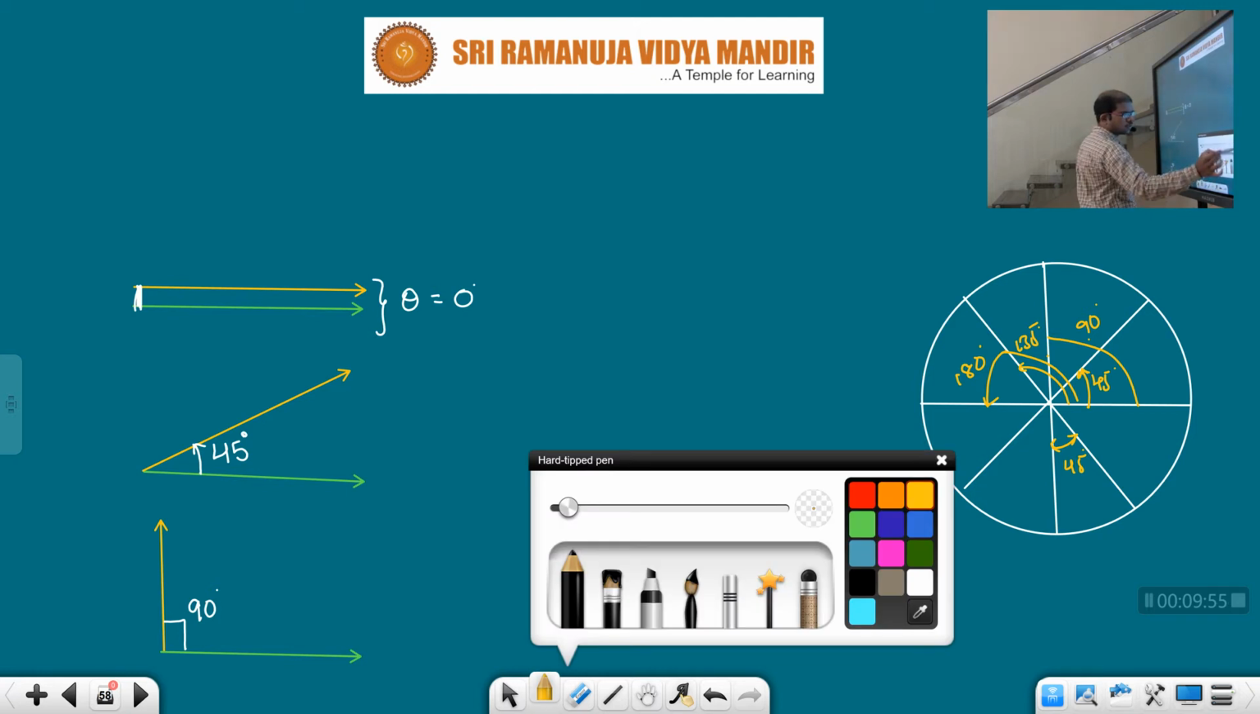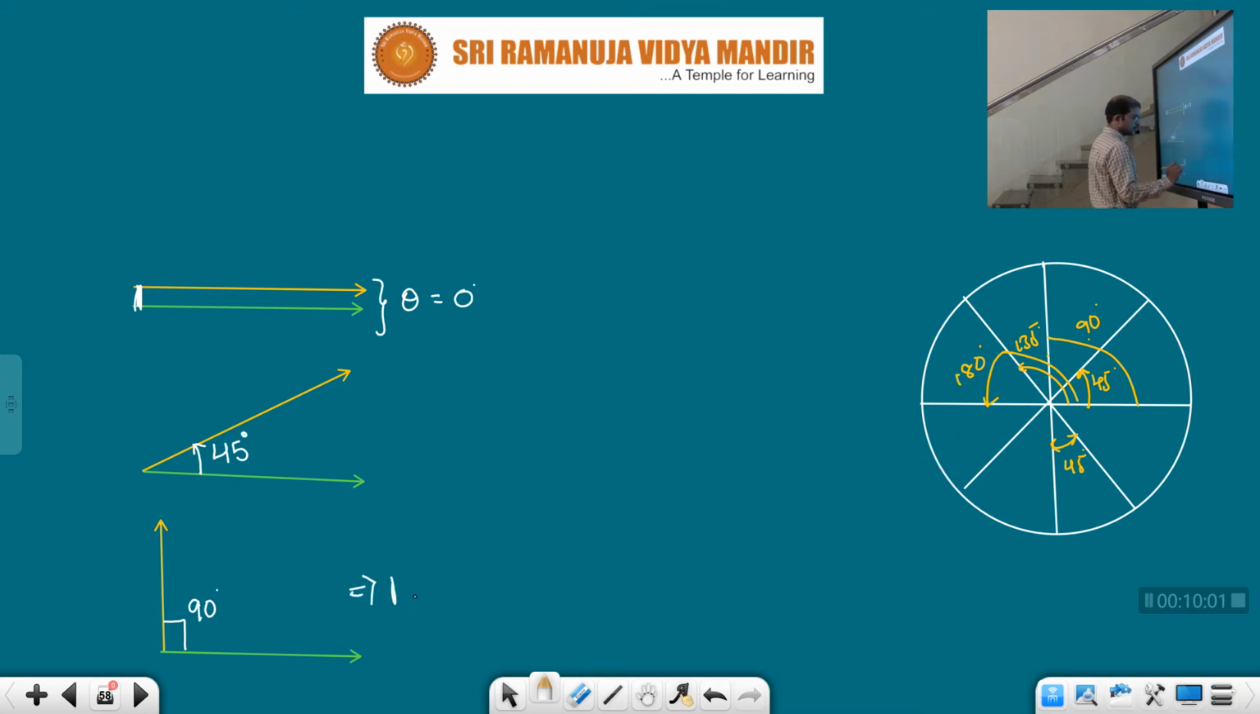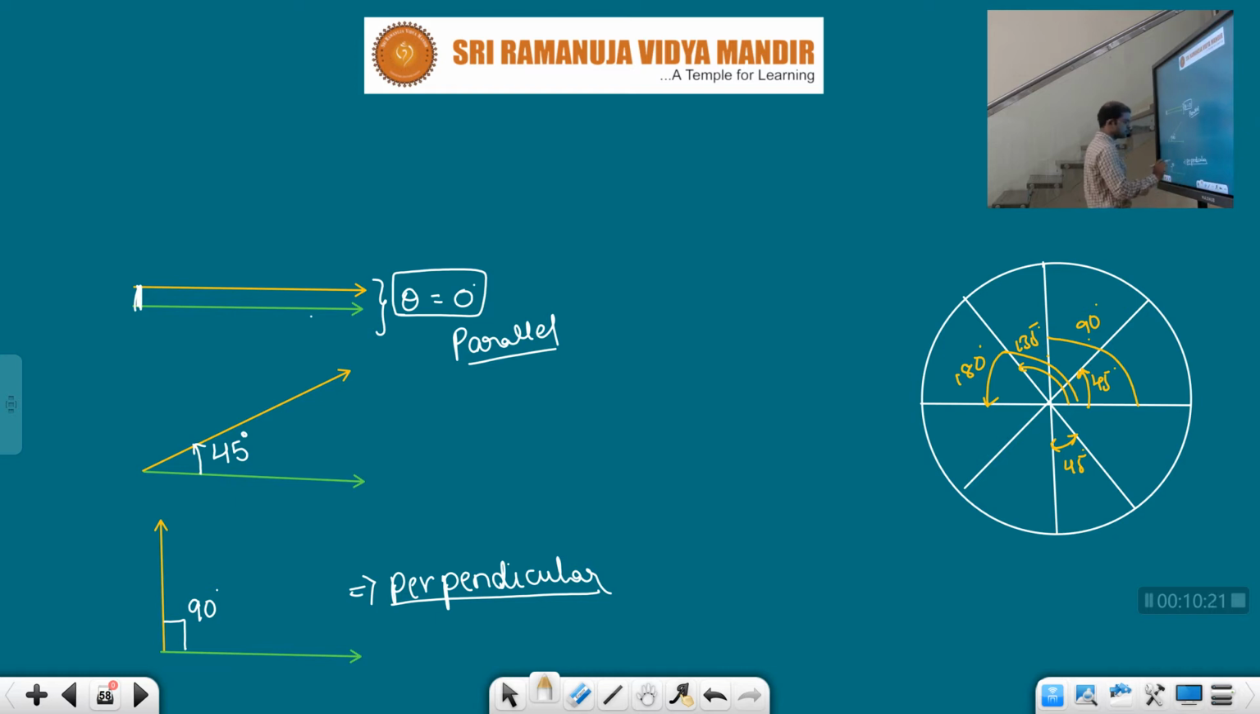So these two lines are what, children? Perpendicular. These two lines are perpendicular. These two lines are parallel. Angle between parallel lines is how much, children? 0. Angle between perpendicular lines is how much? 90. That perpendicular we used to represent with this symbol. Okay, children? It can be 0, 90, 180.